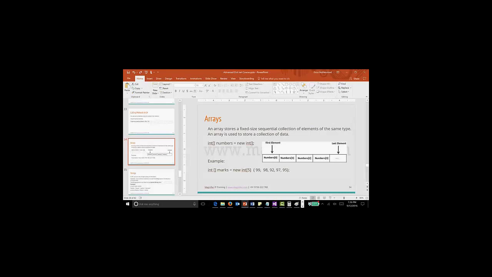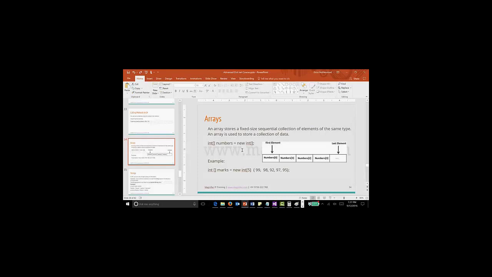If it is a double variable, double means it will be 8 bytes. That means 8 into 8, 64 memory cells it will allocate. Like that it is. So now what is an array? An array is nothing but an array of memory cells. So here the size shows here. As per definition, an array stores a fixed-size sequential collection of elements of the same type. So an array is used to store a collection of data.